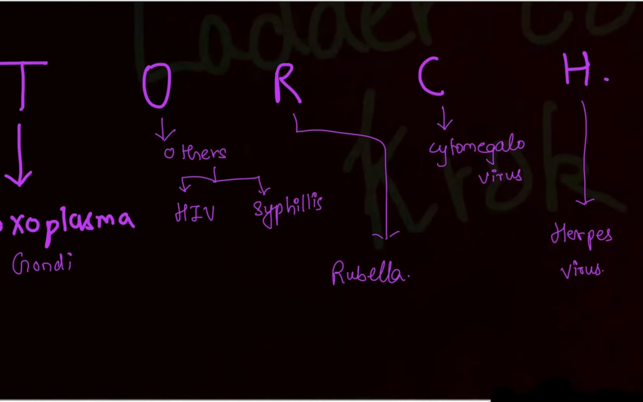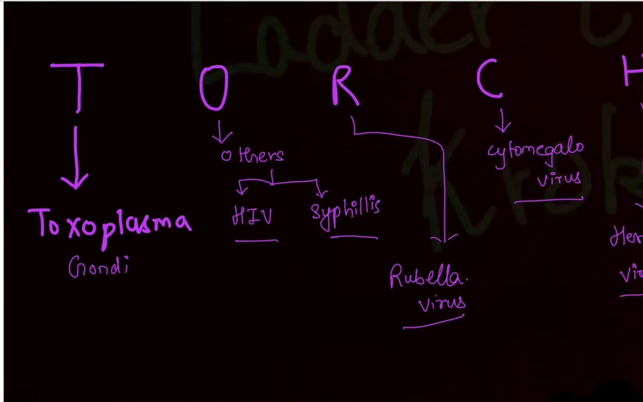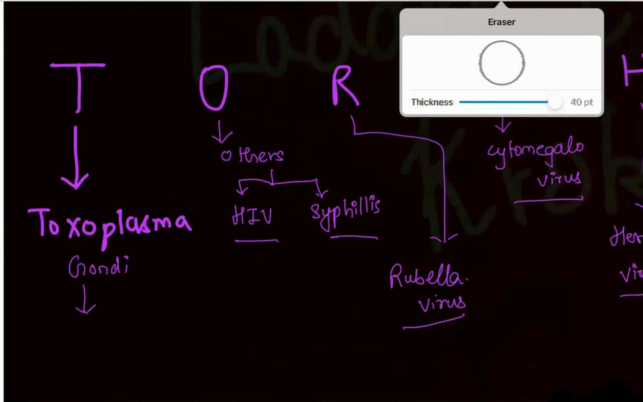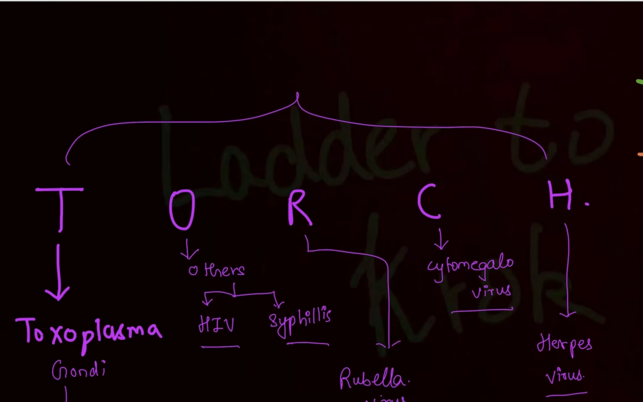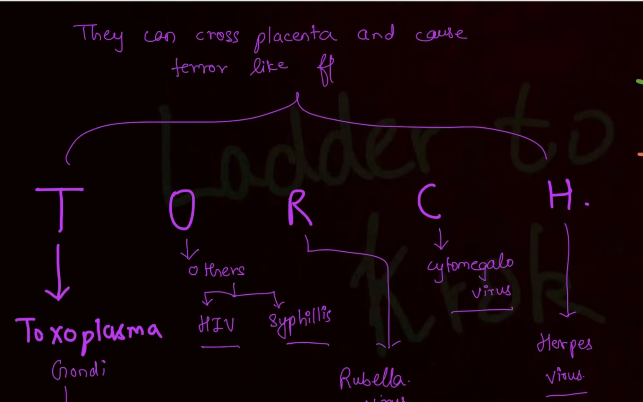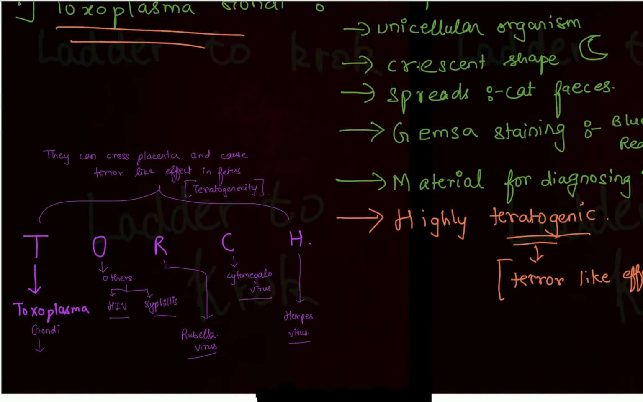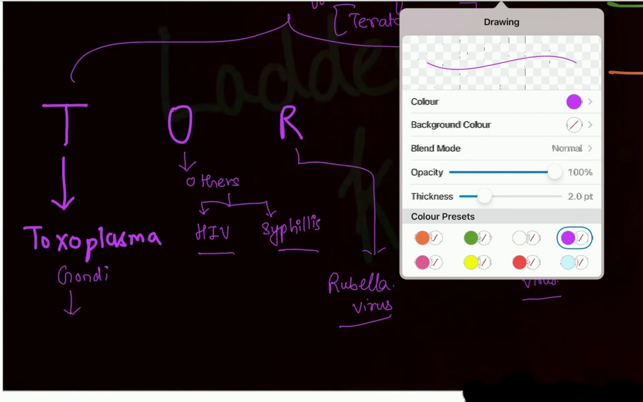So you can see I've written a lot of viruses. Rubella is also a virus. Cytomegalovirus, herpes virus, and syphilis is caused by bacteria. And Toxoplasma gondii is a protozoan. All these TORCH infections can cross the placenta and cause terror-like effect in the fetus, or you can say it causes teratogenicity. I hope this is clear. Please remember these names of the organisms.